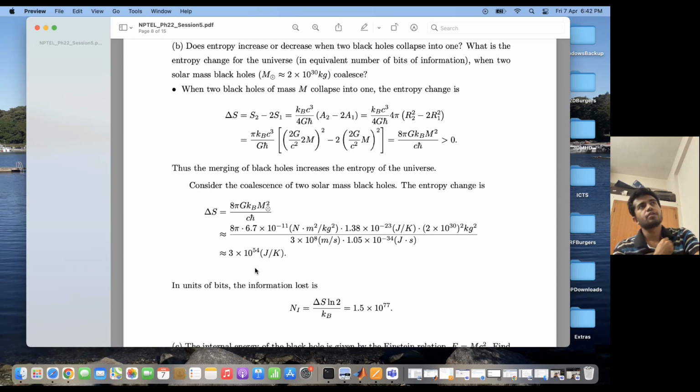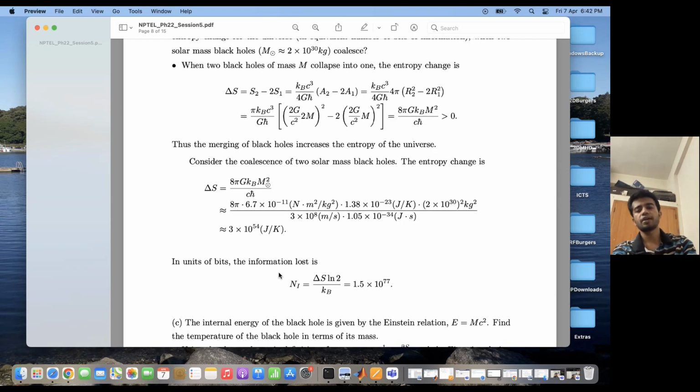And I can also calculate this, since entropy is basically the information entropy. Okay, so when two black holes collide, some information is lost in the form of radiation. That is basically Hawking radiation. When black holes evaporate, they lose information. This information comes out in a scrambled form, and that is the Hawking radiation.